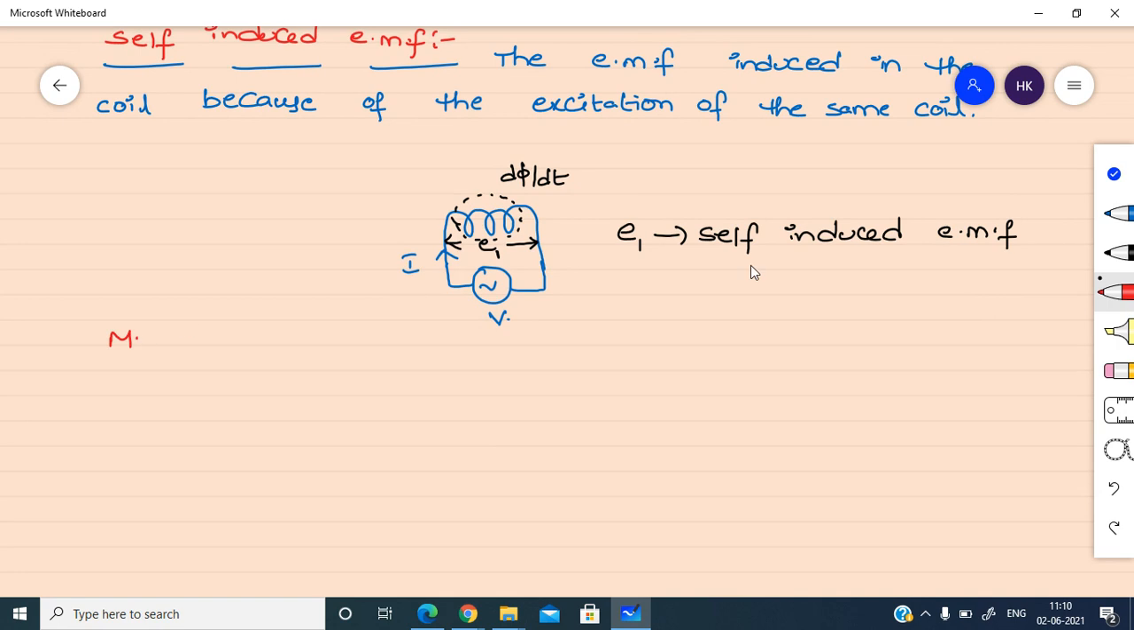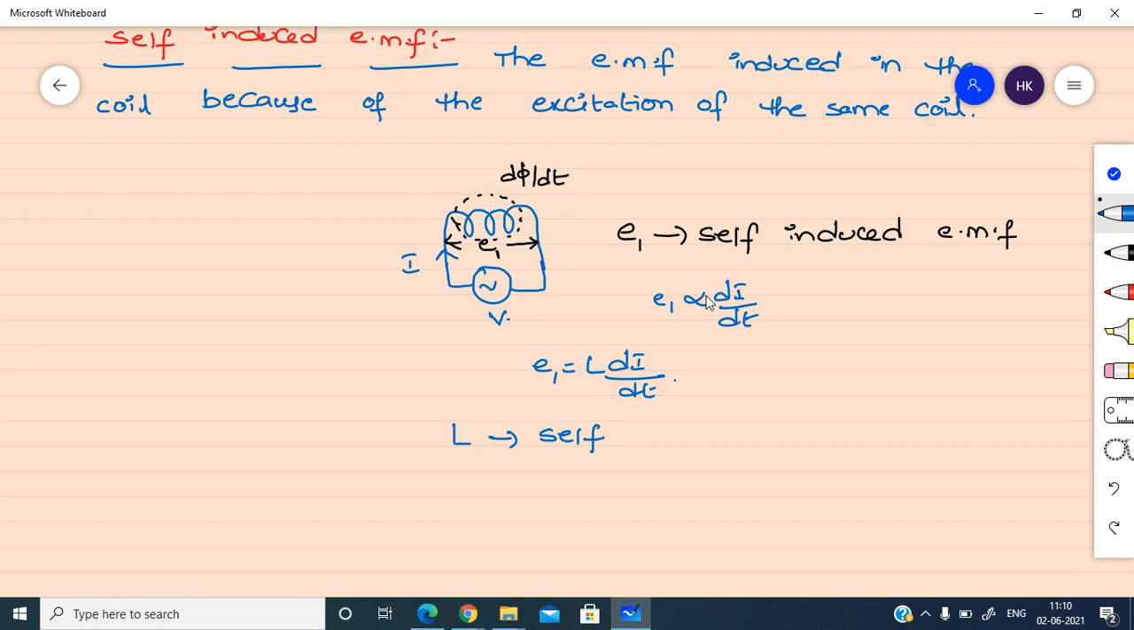The self-induced EMF equation we can write as E1 is equal to L into di by dt. Here L is nothing but self-inductance. Generally, induced EMF is directly proportional to the rate of change of flux linkages, and the rate of change of flux linkages is directly proportional to the rate of change of current. So that's why I had written E1 is directly proportional to di by dt.